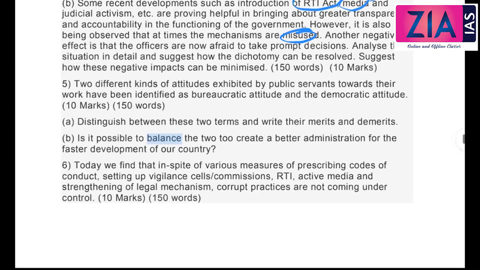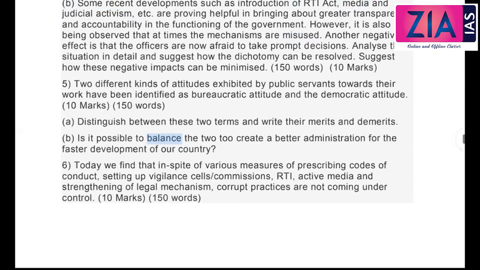Media being the fourth pillar have to have that kind of responsibility, but within media there is competition, and within that also corruption, lack of transparency, lack of accountability, and all these issues you can highlight. Judicial activism, you see, the problem with this is there is a clear cut separation of power, and nowadays it is more than judicial activism, it is like a judicial overreach, so beyond the power, right? So that is also something which you need to discuss from your knowledge.